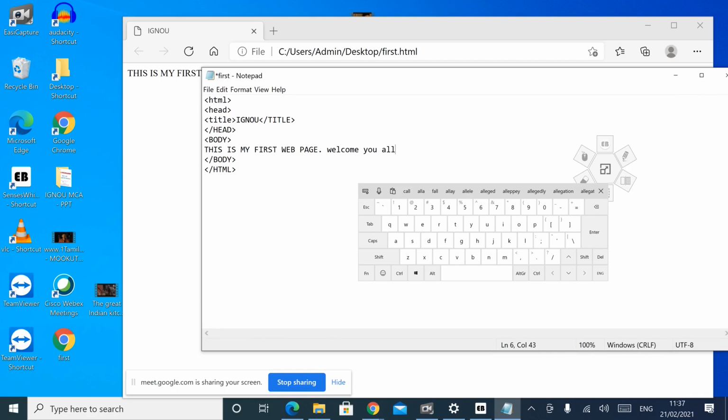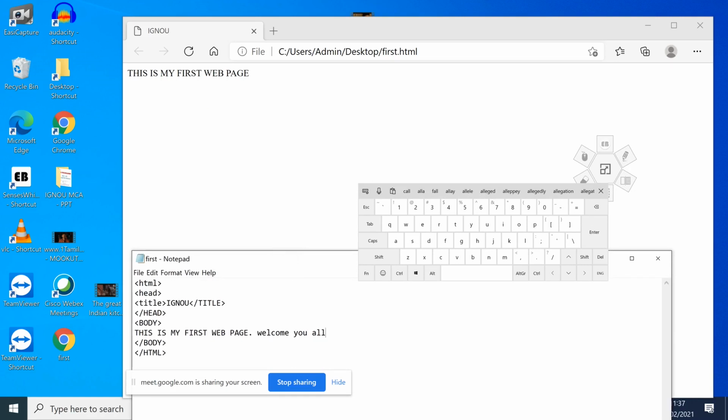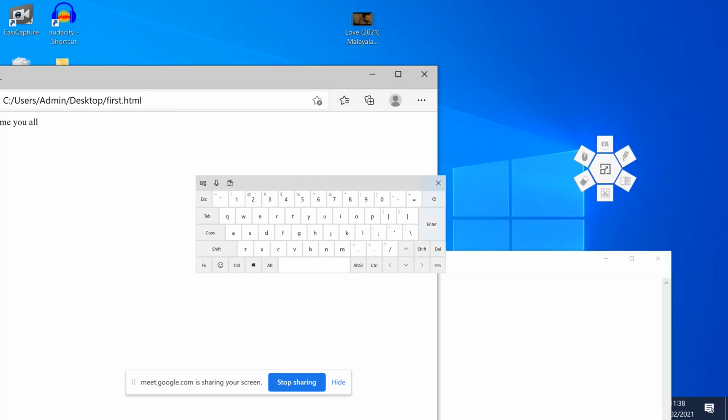That means the file is not saved. So we want to save it: file, save. Then, to reflect those changes in this browser, we want to reload it by using the F5 function key or the reload button. So this is my first web page. Welcome you all. Okay, I think it's clear.